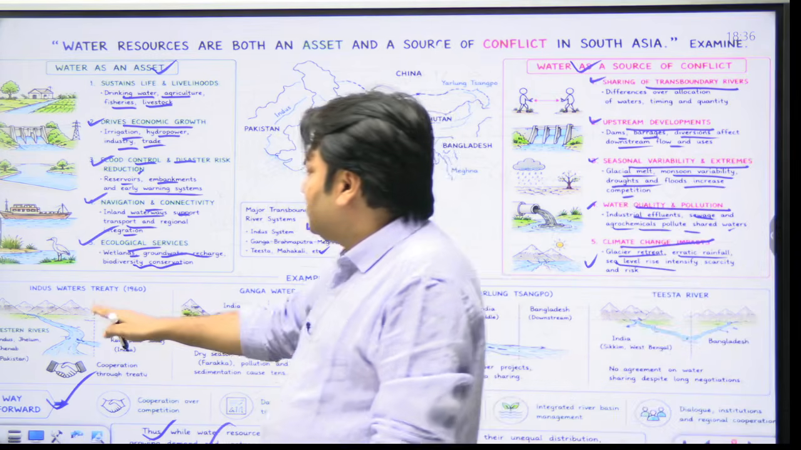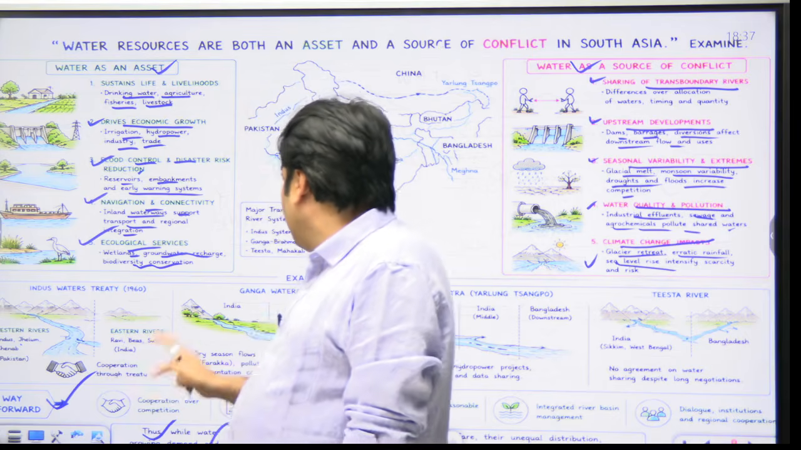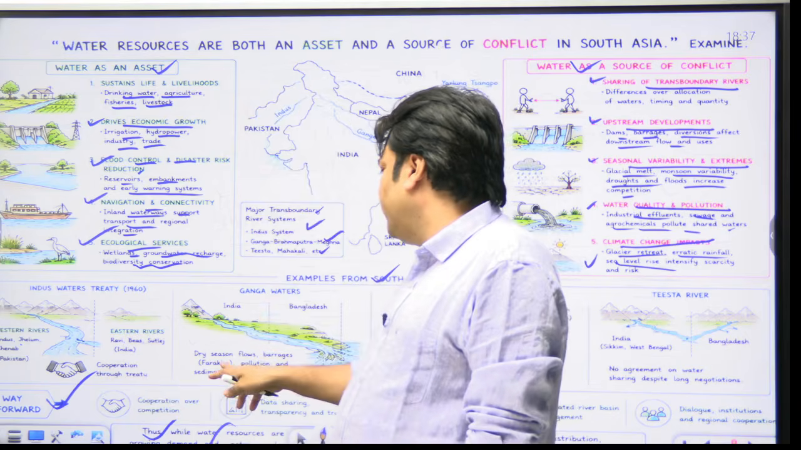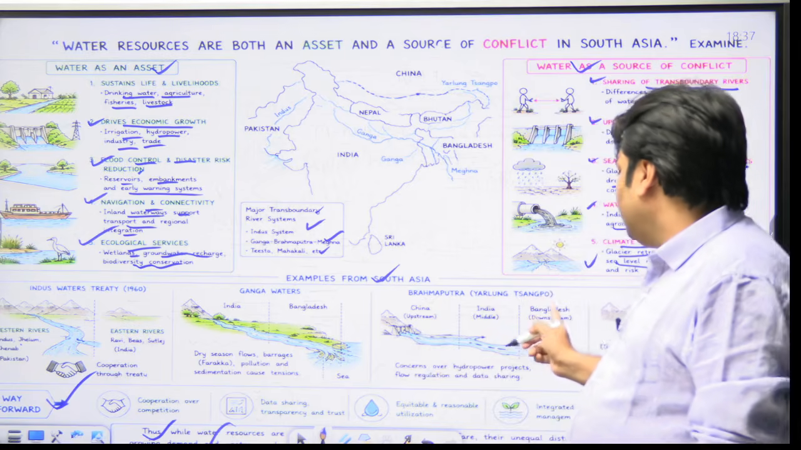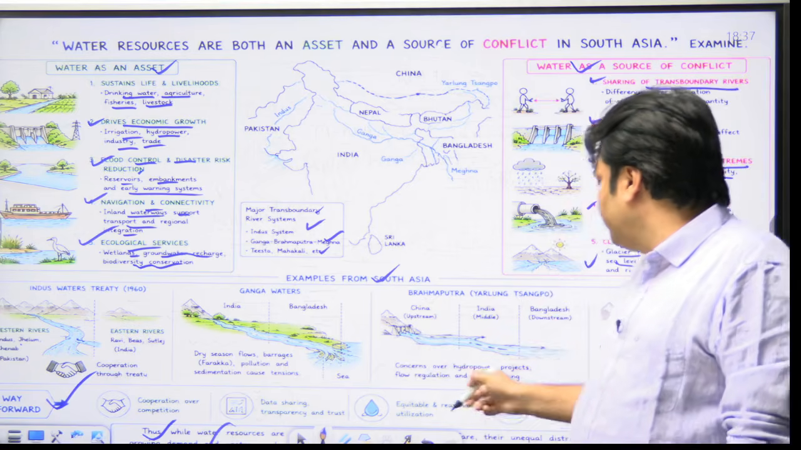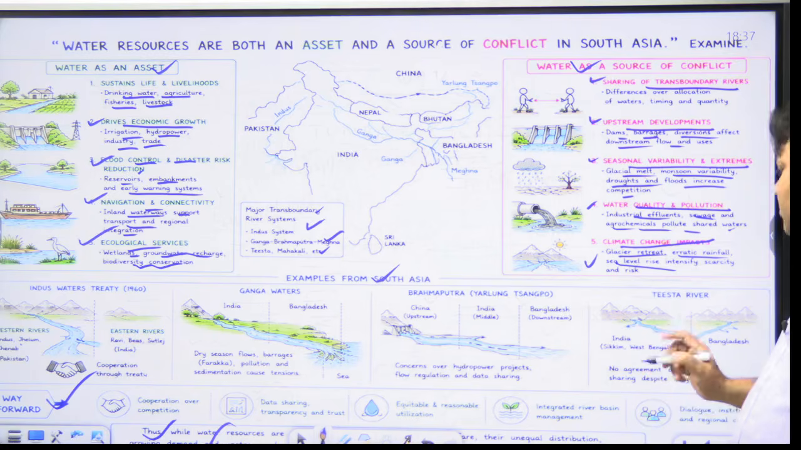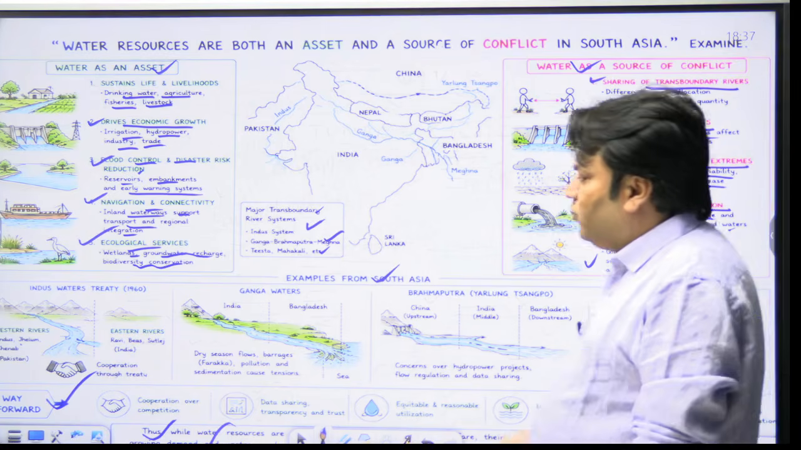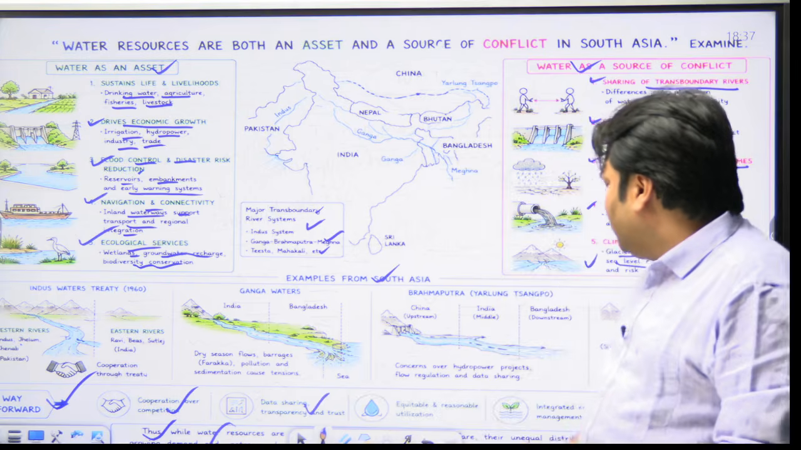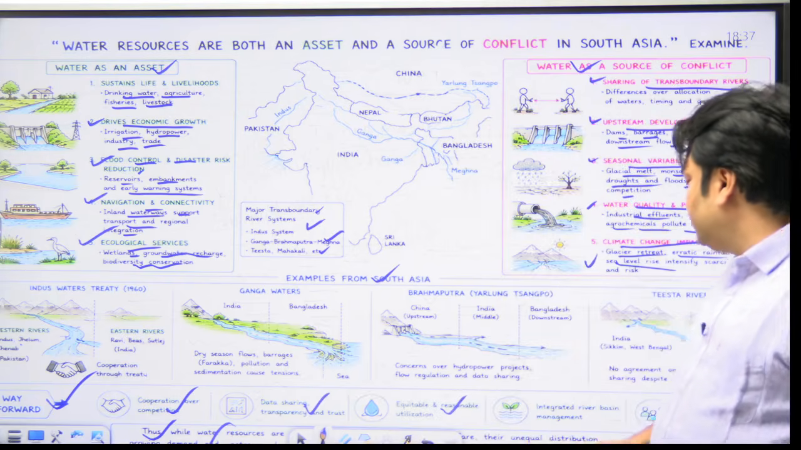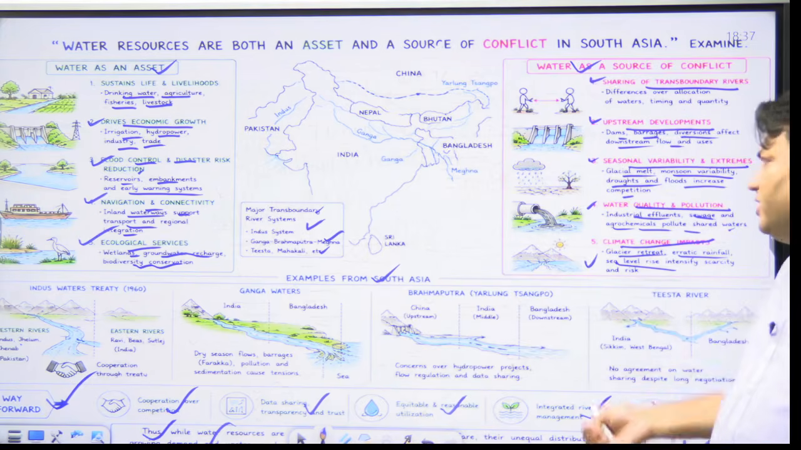You can talk about the Indus Water Treaty 1960, Western Rivers, Eastern Rivers, cooperation through treaty. Ganga water, India-Bangladesh: dry season flows, barrages, Farakka, pollution, sedimentation cause tensions. Brahmaputra, China, India, Bangladesh, right? Concerns over hydropower projects, flow regulation and data sharing. Tista River, India-Bangladesh: no agreement on water sharing despite long negotiations. Then way forward: cooperation over competition, data sharing, transparency and trust, equitable and reasonable utilization, integrated river basin management, and lastly dialogue, institutions and regional cooperation, and we can write a simple conclusion.